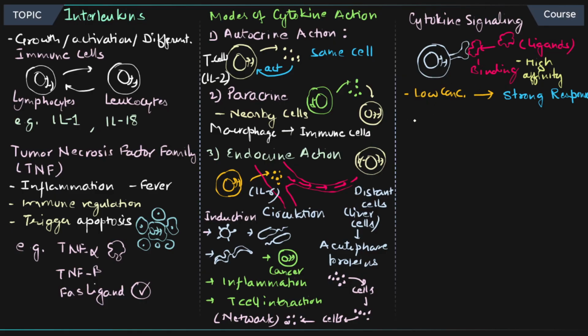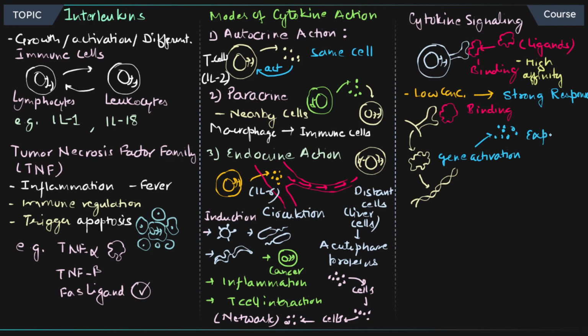So now let's talk about how the activation happens. You have a receptor present on the cell surface. This is the surface, this is the receptor, and then the cytokine came, interacted with this receptor, and binding happened. Now the intracellular signaling pathway activates further proteins that will cause the activation of gene expression. Now the gene is going to get activated, and those are going to produce further protein molecules, which are the effector molecules. These are because of the expression of various genes. So you have an expression profile that is coming.